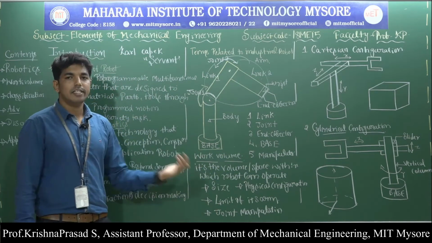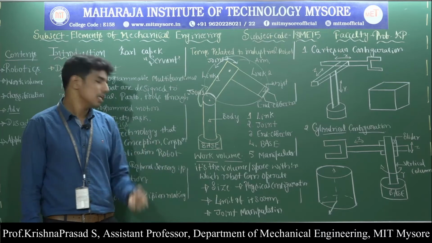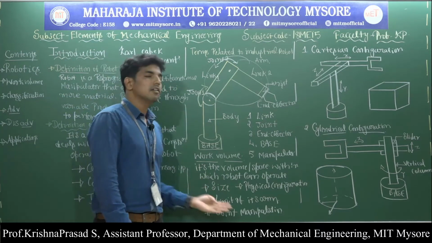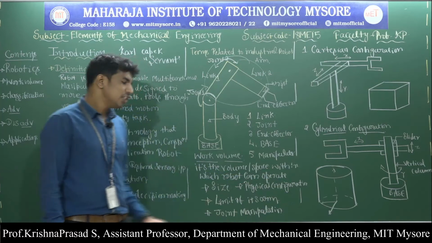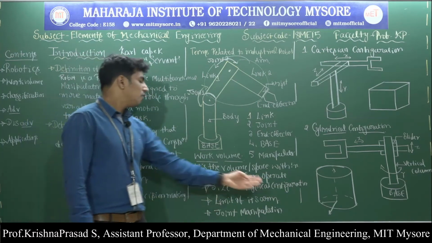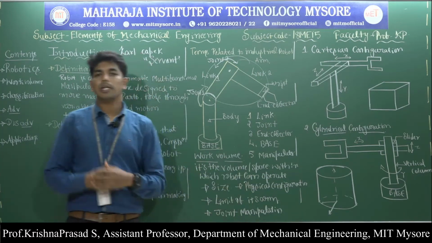And the work volume of any industrial robot mainly depends upon the 4 parameters. First one, it is called size. Second one, it is called physical configuration. Third one, it is called limit of its arm. Fourth one, it is called joint manipulation.